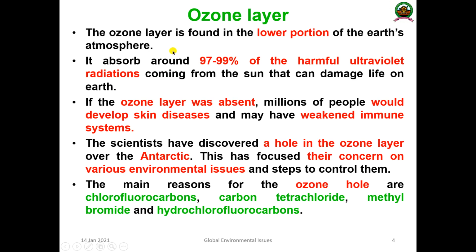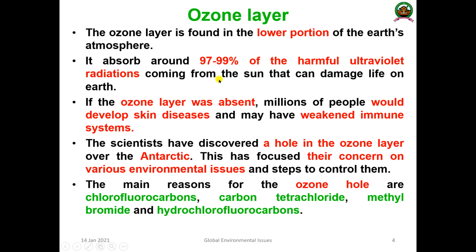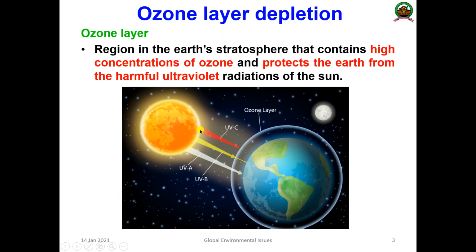This ozone layer is found in the lower portion of the earth's atmosphere. It absorbs 97 to 99 percent of harmful ultraviolet radiations, and will not allow the ultraviolet rays to penetrate into the earth.